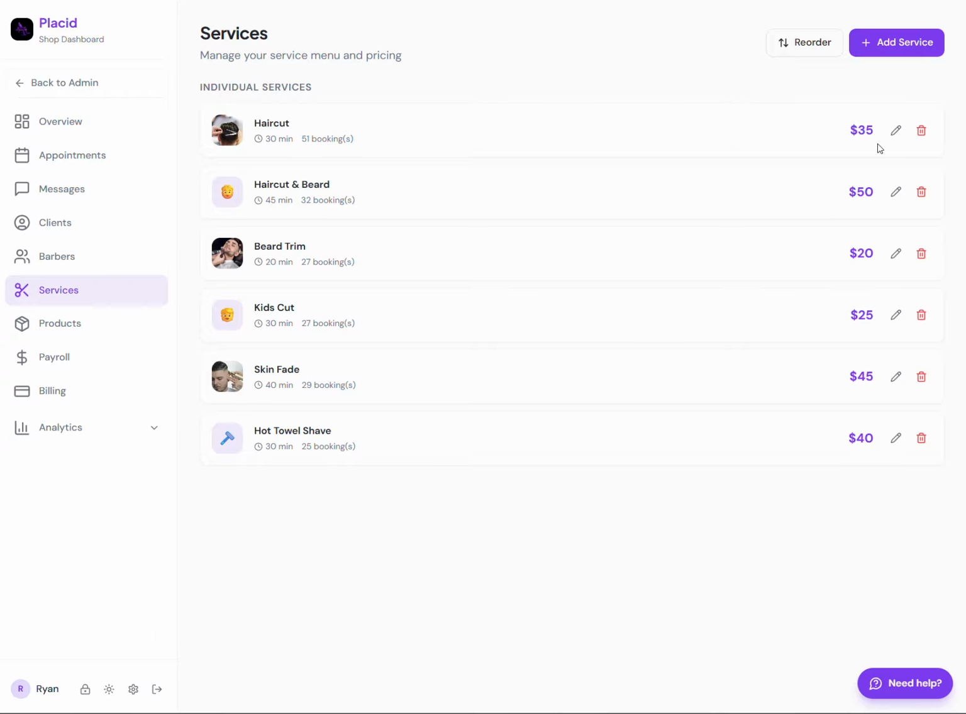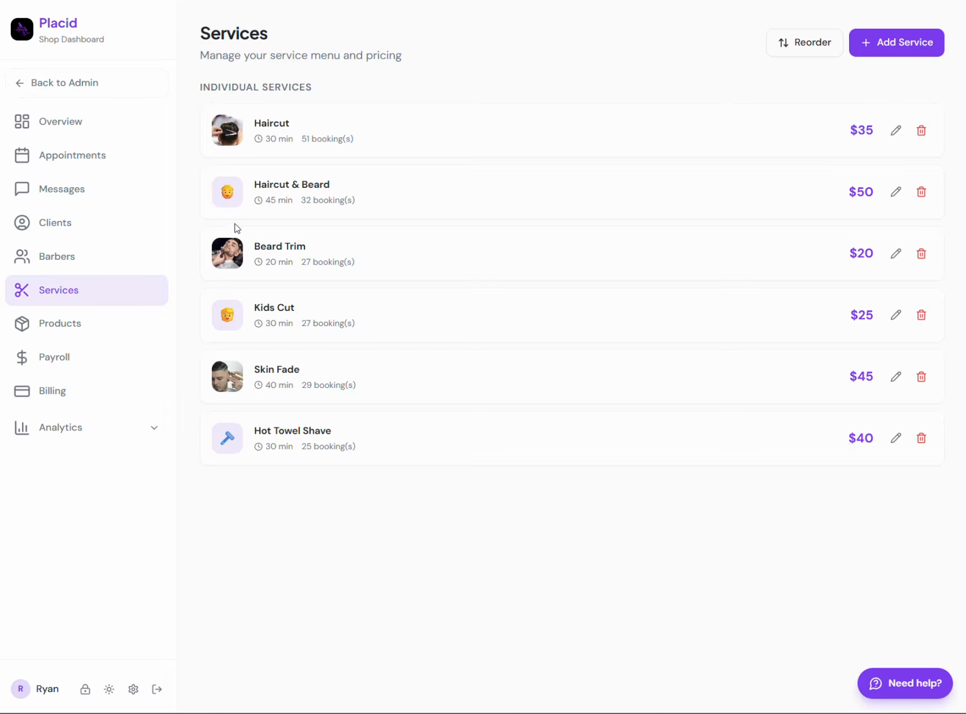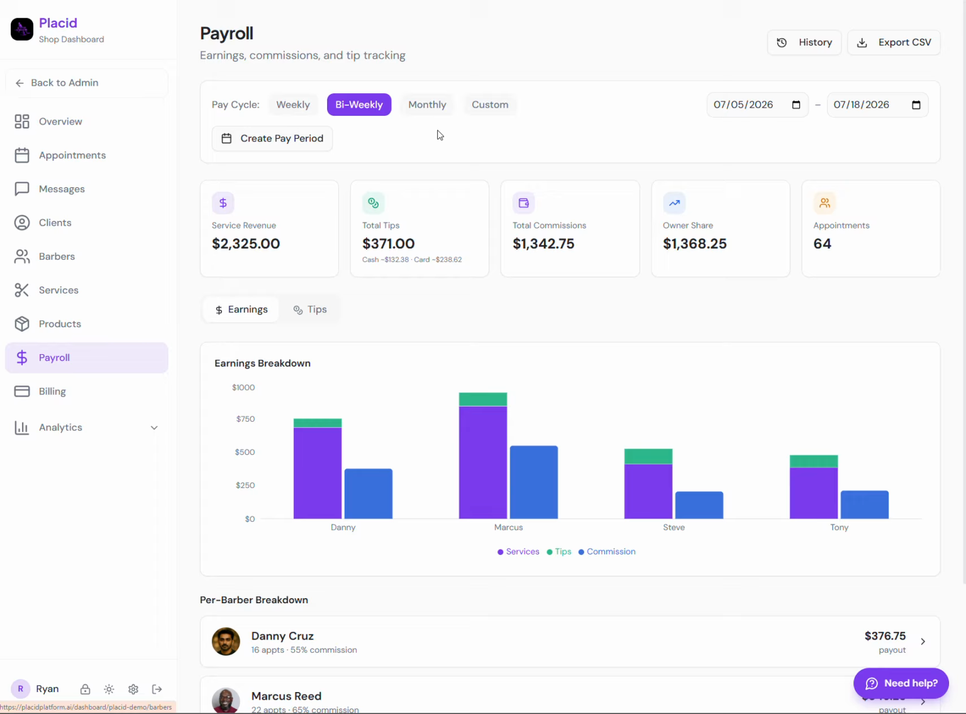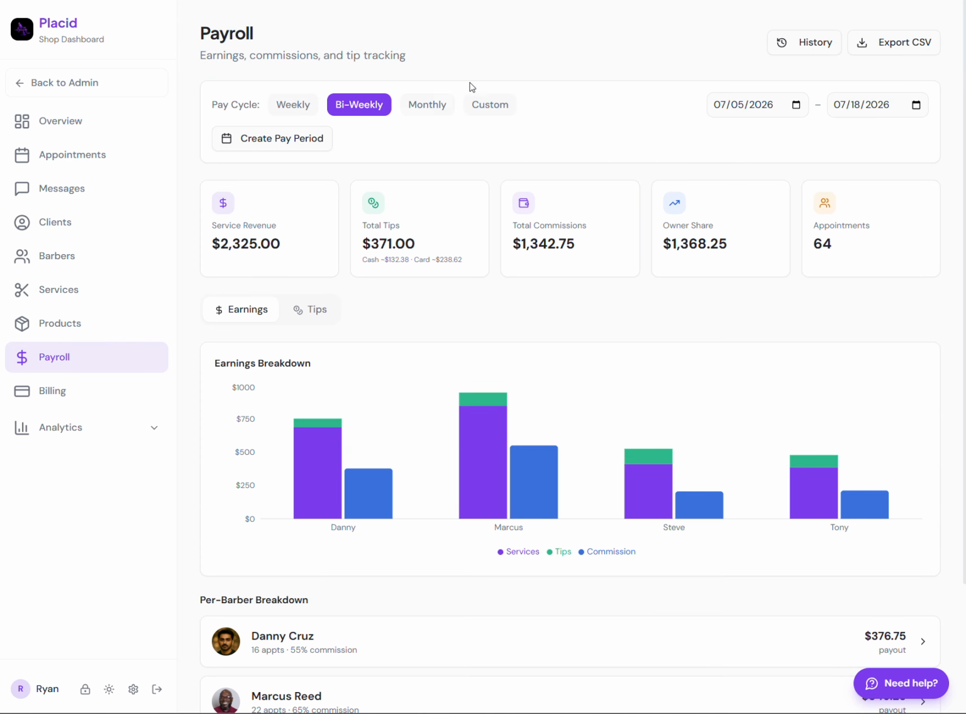This will show you how much each service is, the duration, and then you can add an image or you can use one of the emojis if you like that. I just did every other so you can see the difference that it'll look like. When it comes to the product section, you can add all of the products as well, and then you'll have payroll. So this is where it's easy to see how much you owe individuals.